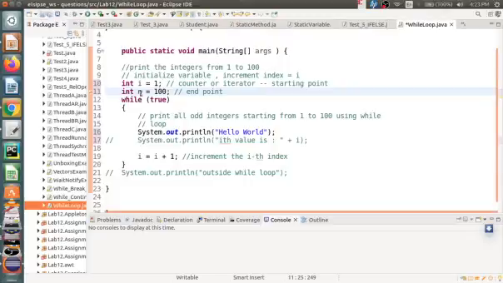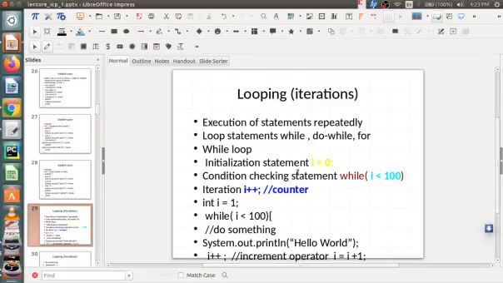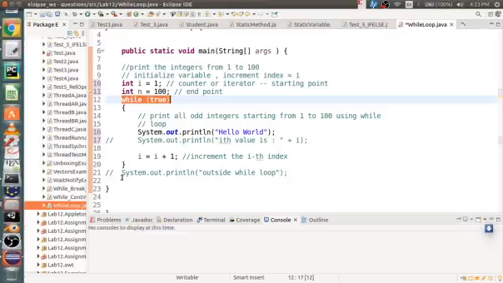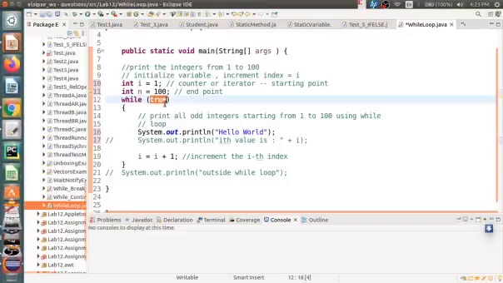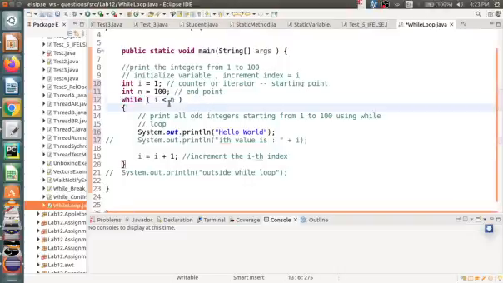Now we have initialized these values. Now I have to write the condition. We have already seen the condition checking statement, this one. So here we will check whether I is less than n. Till n this will be executed. Now I is equal to 1. This condition is satisfied. I is less than 100, so it will go inside this block.